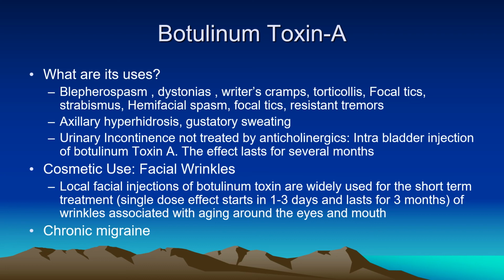Currently, facial wrinkles are treated with botulinum toxin, and it is very commonly used cosmetically by local facial injection. The effect of injection lasts for about 3 months. Therefore, one looks young and fresh without wrinkles, without facial furrows. Botulinum toxin may also be used in chronic migraine.